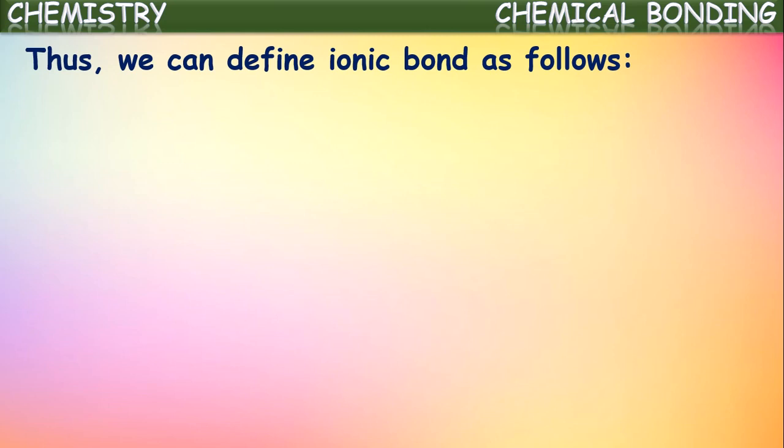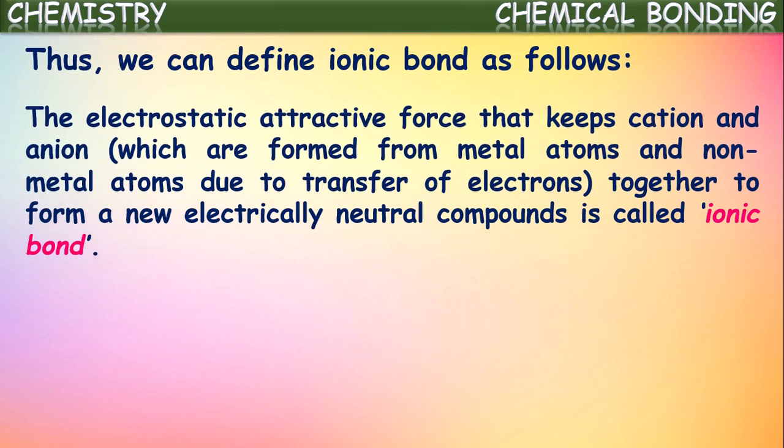Thus we can define ionic bond as the electrostatic force of attraction that keeps cation and anion together to form an electrically neutral compound. The electrostatic force of attraction between the oppositely charged ions, which results in the formation of a neutral compound, is called ionic bond.